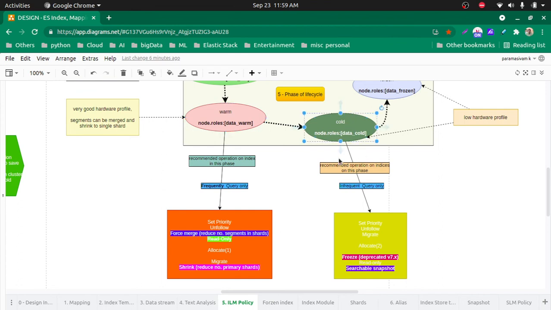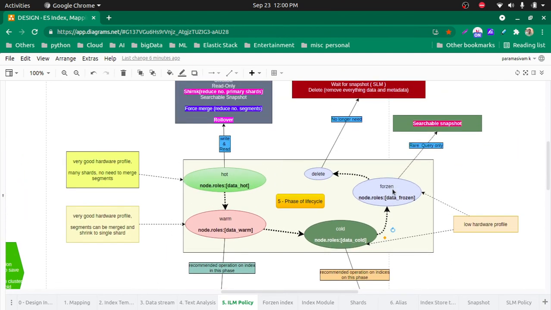But you frequently query that. But in the cold phase, we don't do any update, and queries are infrequent, let's say monthly once or twice, something like that. But if it is yearly once or something very rare, then you can move the data into frozen.